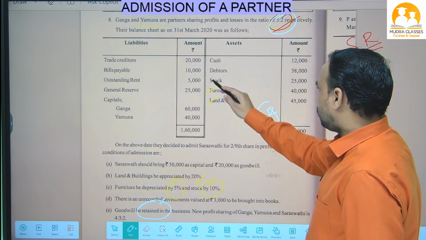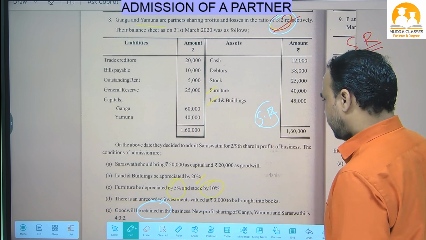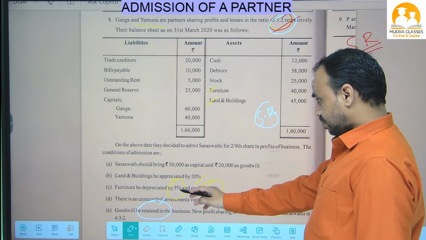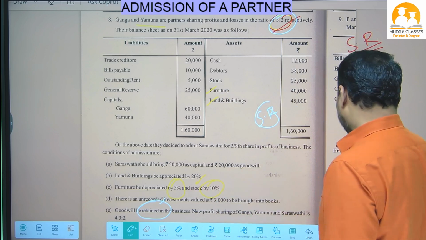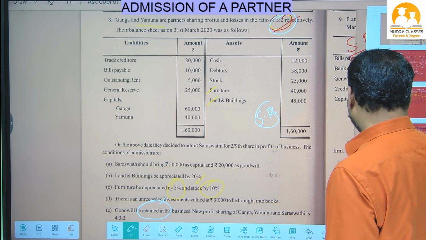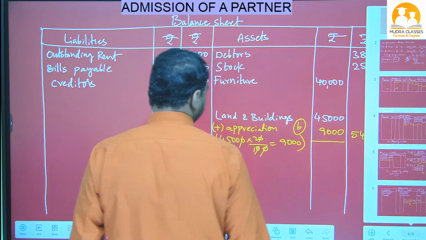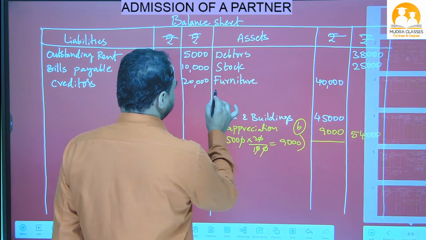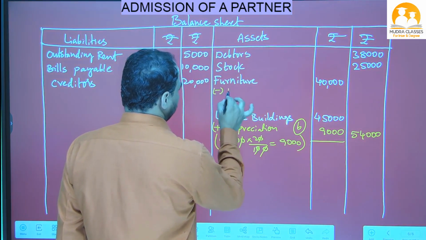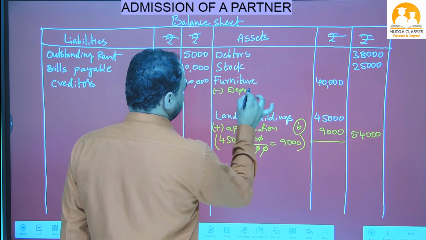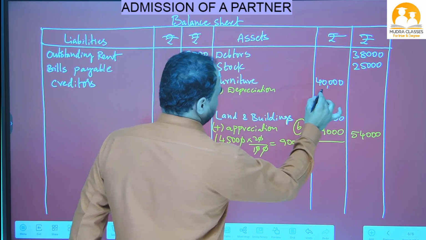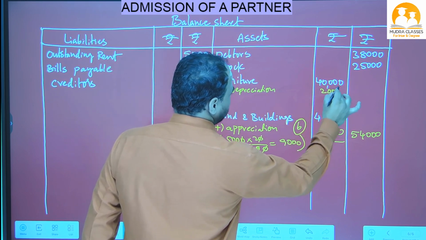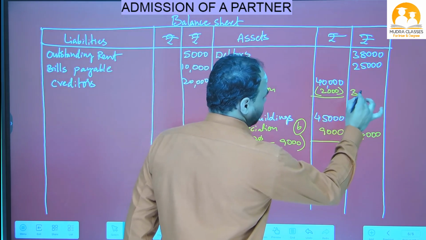So here, stock also we have an adjustment. So stock we have to write in the inner column. Furniture 5% depreciation, and stock 10%. So on the balance sheet asset side, furniture value 5% less. So less depreciation. Depreciation means decrease in the value of an asset. So 5% on 40,000 is 2,000, and the outer column will be 38,000.